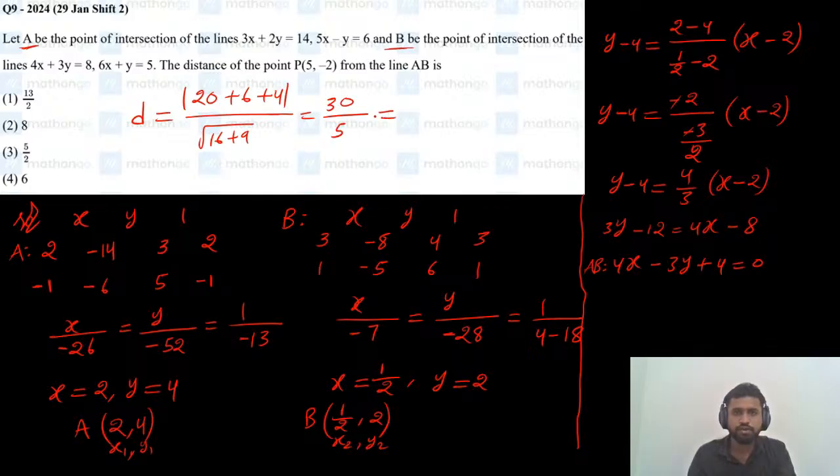So distance of the point from the given line is 6. Okay, so correct option is 4.